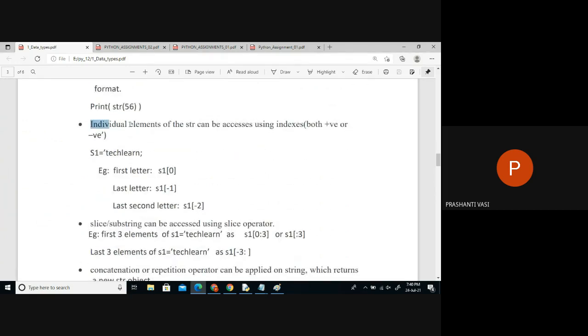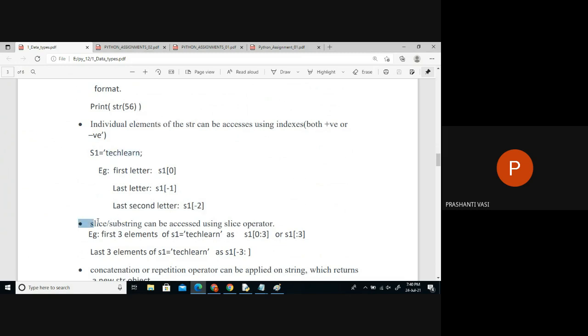We can access every string element with a positive or a negative index, individual elements. So if you want to print the first letter, we can call the 0th index. For the last letter, the better notation is -1, the last single letter, negative. So we can access individual elements of a string through individual indexes.